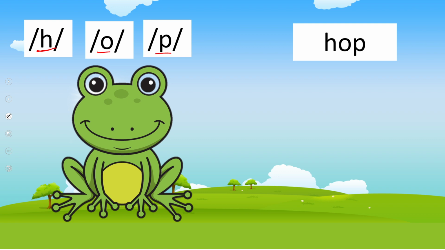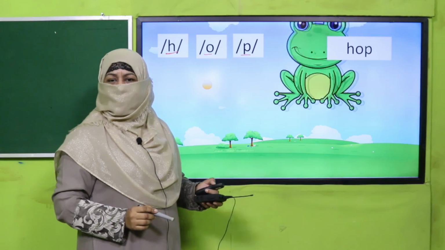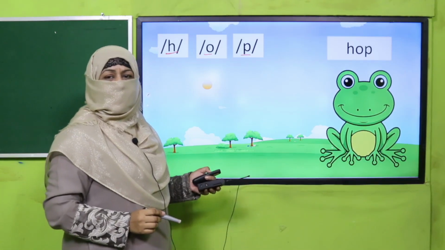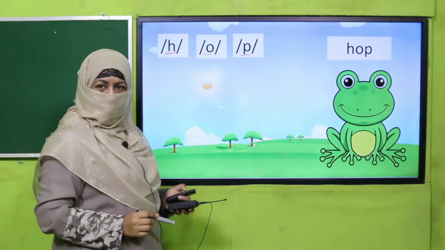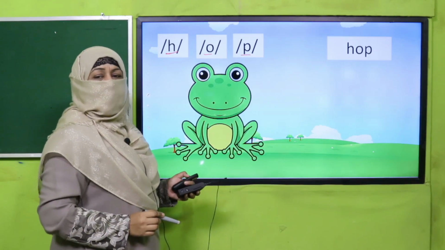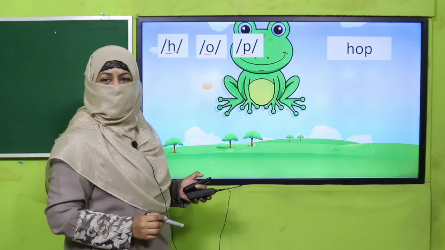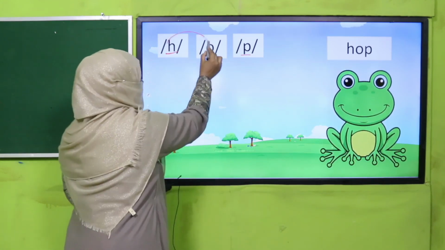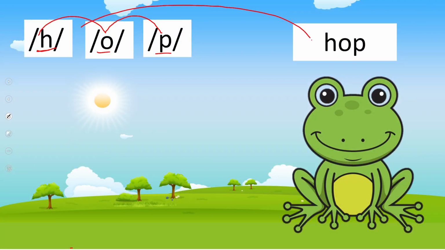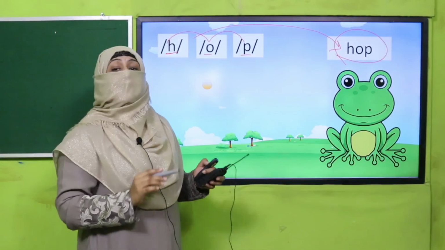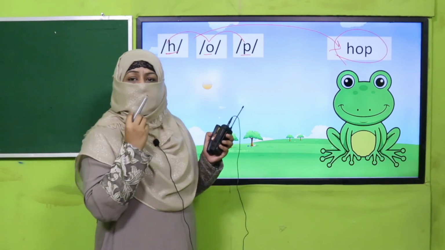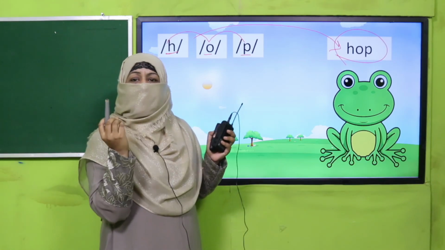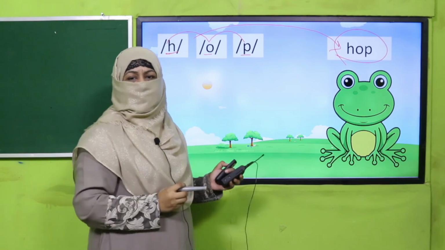So what is the word? Hop. How do we say it? We say the individual sounds: h-op, hop. Right? So we blend from one sound to the other sound and it becomes the word hop. Do you understand? This is how we pronounce words, by uttering and blending the individual sounds.